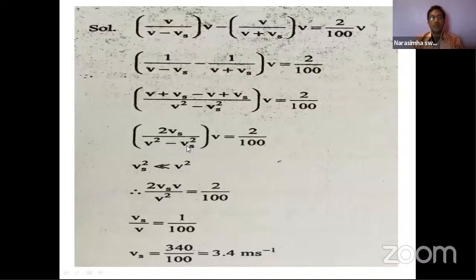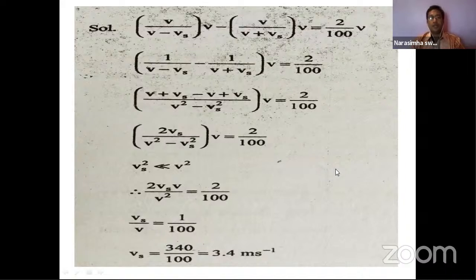That's why the Vs square value will be neglected, since once it is squared the value will be very small. So the remaining thing is 2Vs into V by V square is equal to this much, and this V gets cancelled, and 2Vs by V equals, here 2 also gets cancelled. Then finally you are getting Vs is equal to V multiplied this side, that is what is already given in the problem, 340 by 100. So that's 3.4 meters per second.